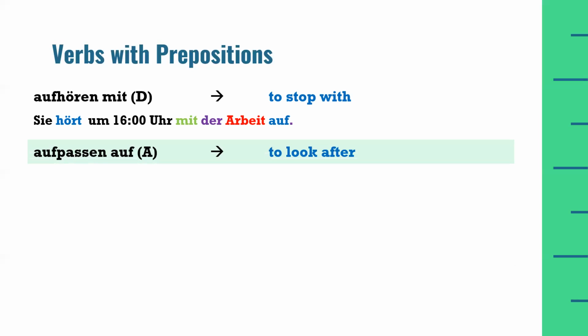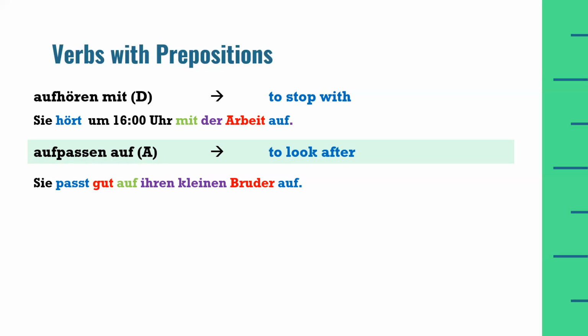Aufpassen auf, to look after someone or something. Sie passt gut auf ihren kleinen Bruder auf. She looks after her small brother in a good way. So, sie passt gut auf ihren kleinen Bruder auf. Now, auf is coming twice in this sentence. First one is auf ihren kleinen Bruder.